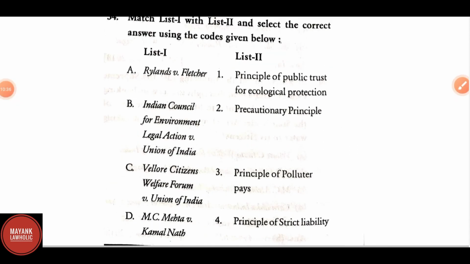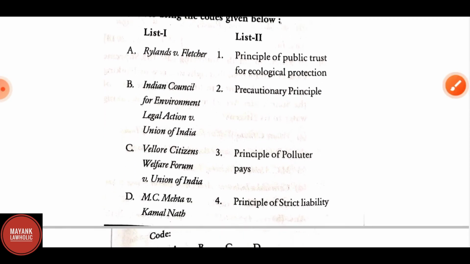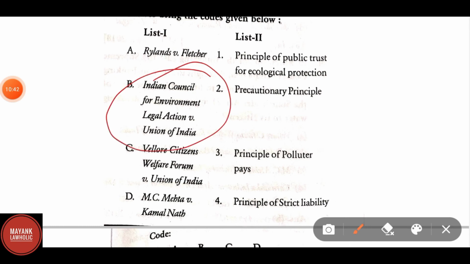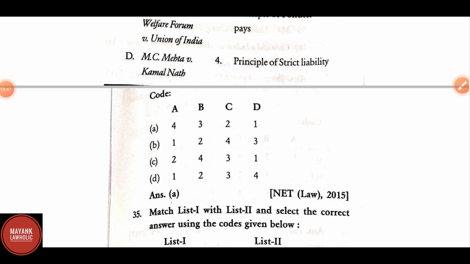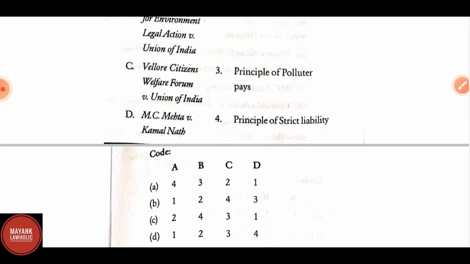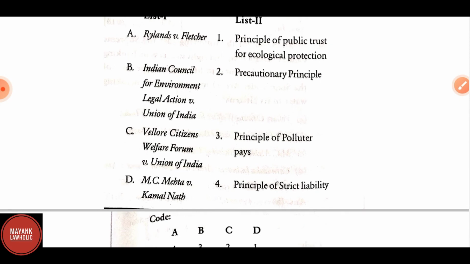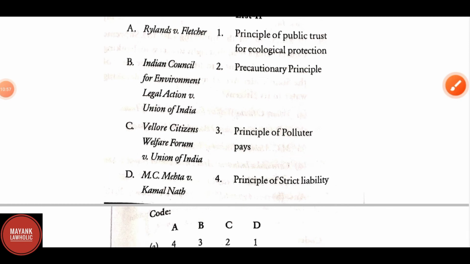Match list 1 and list 2. List 1 contains A. Rylands versus Fletcher, B. Indian Council for Environmental Legal Action versus Union of India, C. Vellore Citizens Welfare Forum versus Union of India, and D. MC Mehta versus Kamal Nath. Here the correct answer for Rylands versus Fletcher, as we are all aware, is a question of tort. The correct answer is the rule or principle of strict liability.